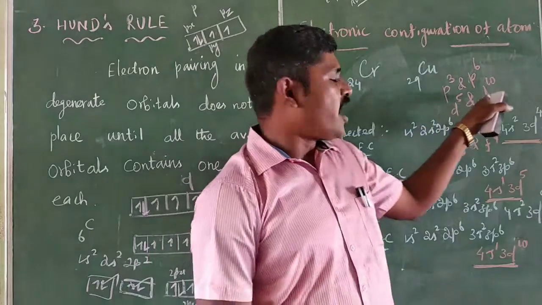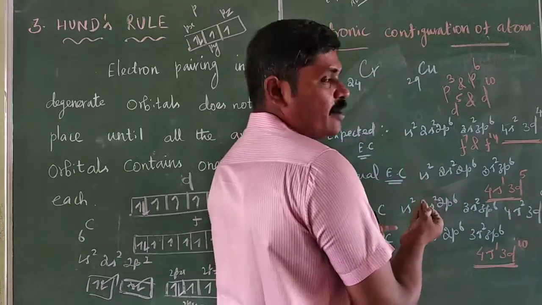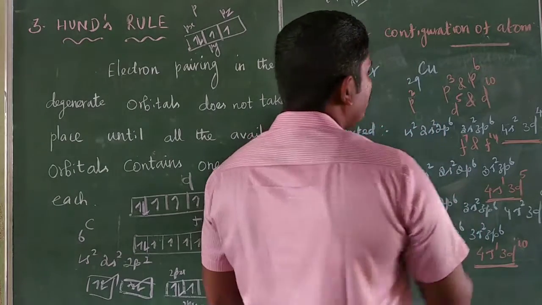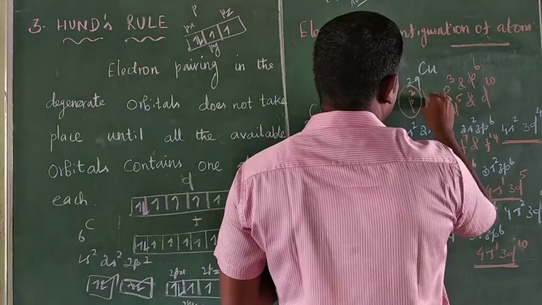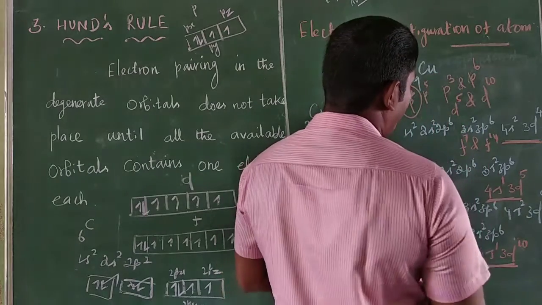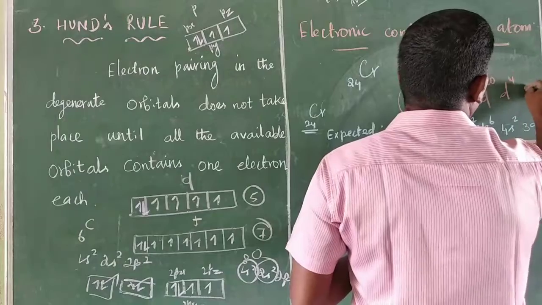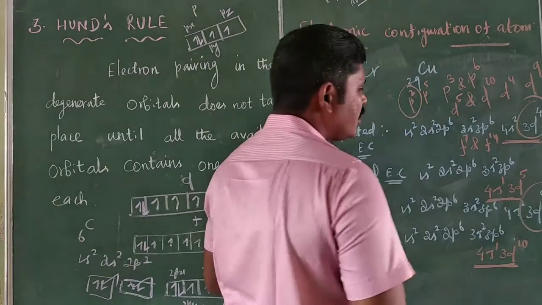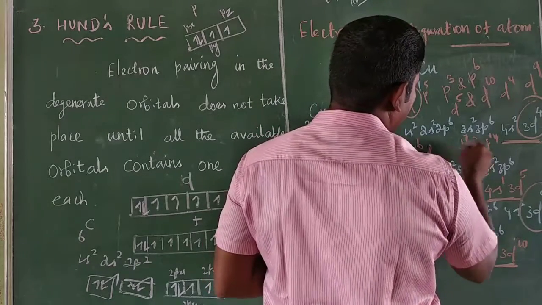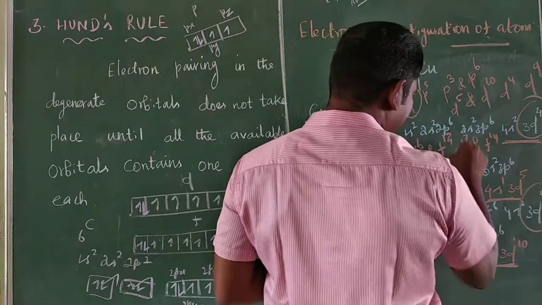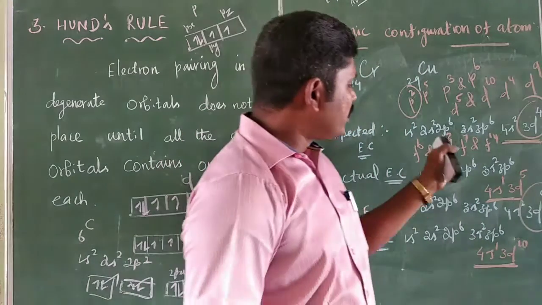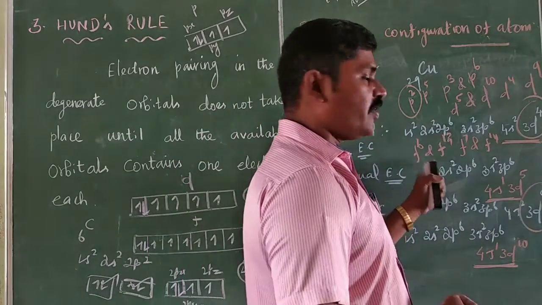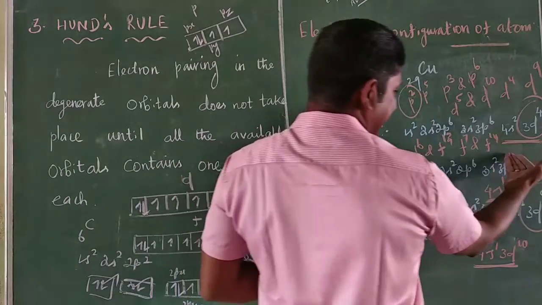So half-filled and fully filled orbitals are more stable than partially filled ones such as p2, p5, d4, d9, f6 and f13.